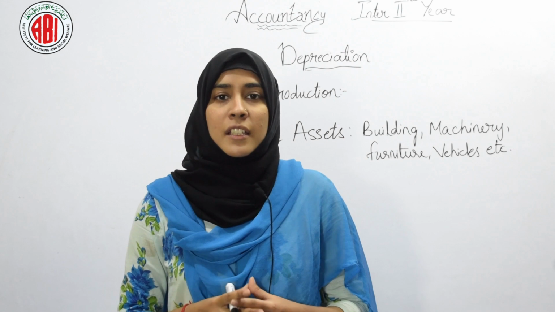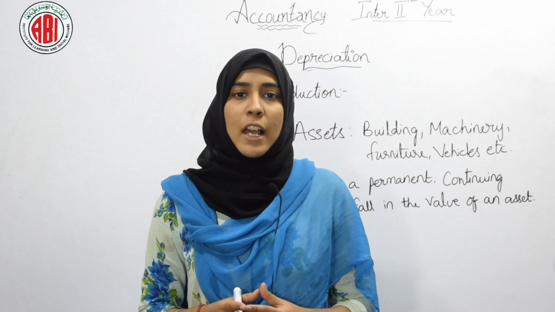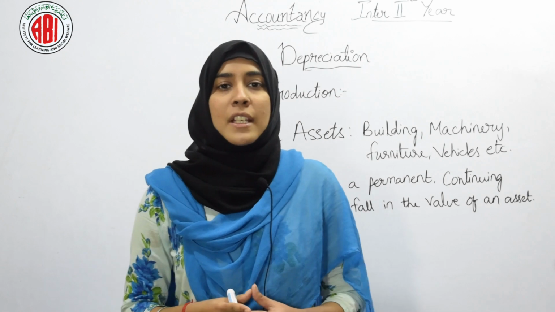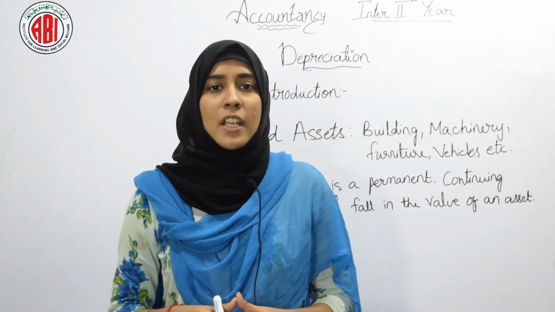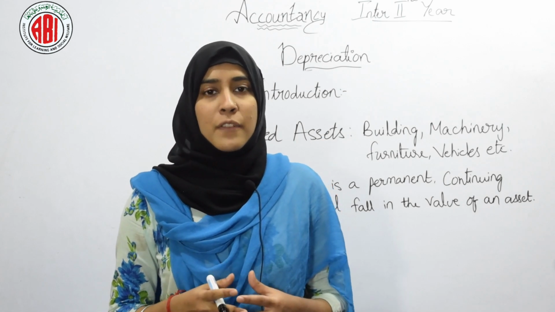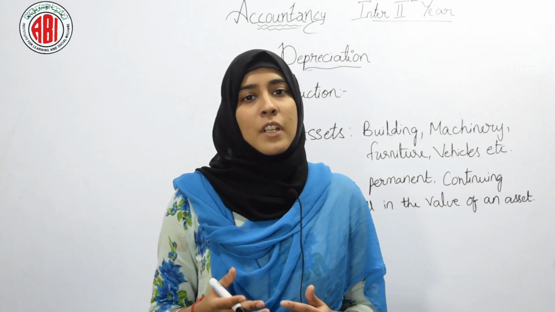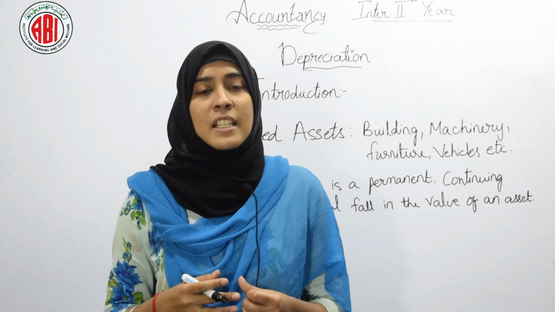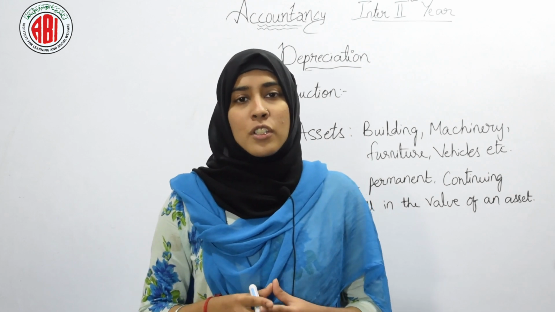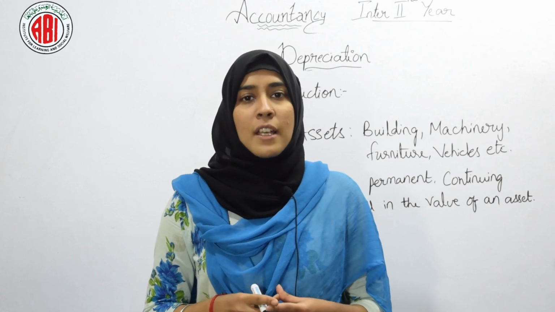Now let's see the definition of depreciation. Depreciation is permanent, continuing and gradual fall in the value of an asset. In short, depreciation is fall in the value of an asset. For example, we are having a smartphone and we are using it for a long time. But what happens after a certain period of time? The value of that phone will be reduced. Why will the value of that phone be reduced? Because the technology will become old. So that decrease in the value of that phone is considered as depreciation. In short, we can also say that the phone value has been depreciated. That is fall in the value of an asset.